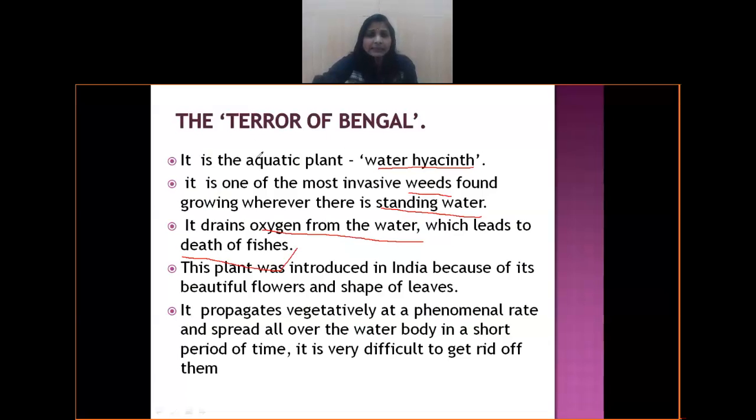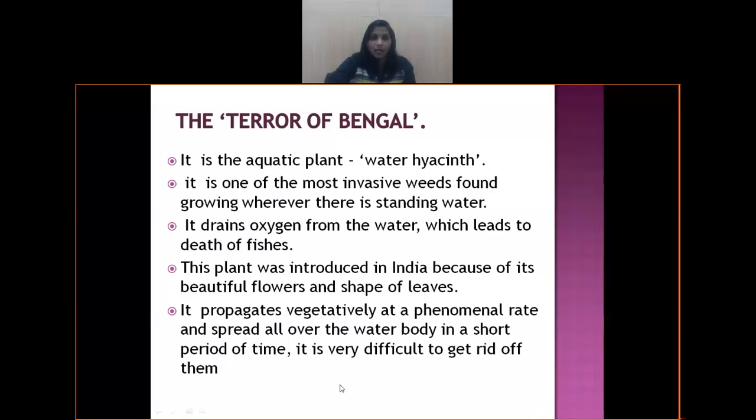And we are not able to get rid of this plant. Even if a small portion of the plant is left, it propagates rapidly at a phenomenal rate. It just multiplies. If even one single portion of the stem is left, it spreads all over the water body in a short period of time, and it is very difficult to get rid of this plant. That is why it is called Terror of Bengal. Maybe this plant was first introduced in Bengal, that's why the name Terror of Bengal is given.